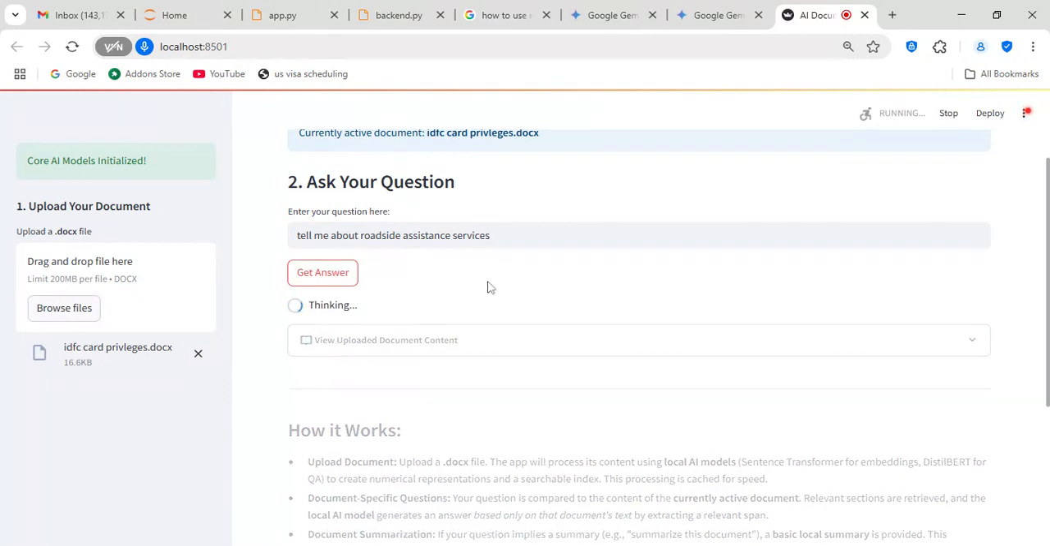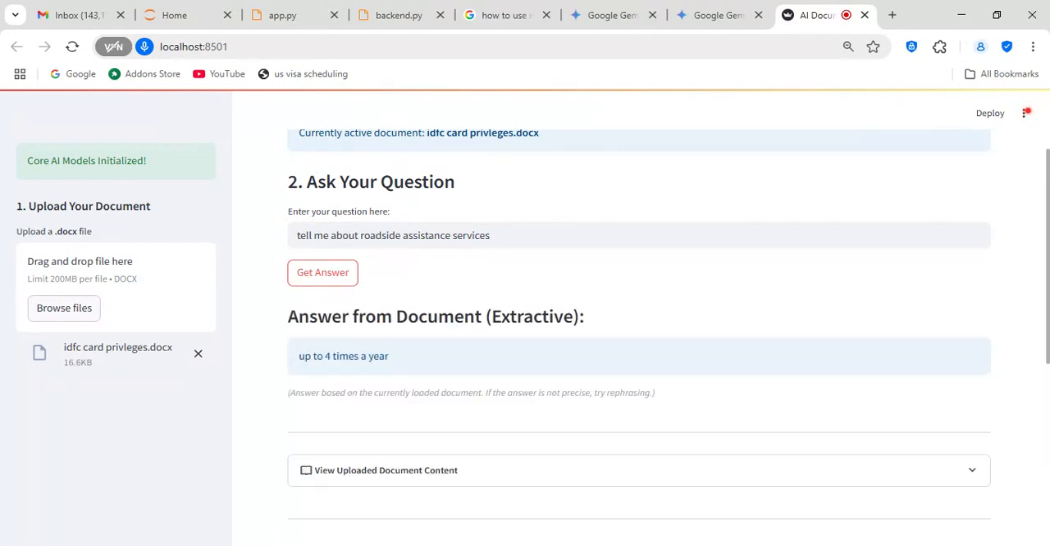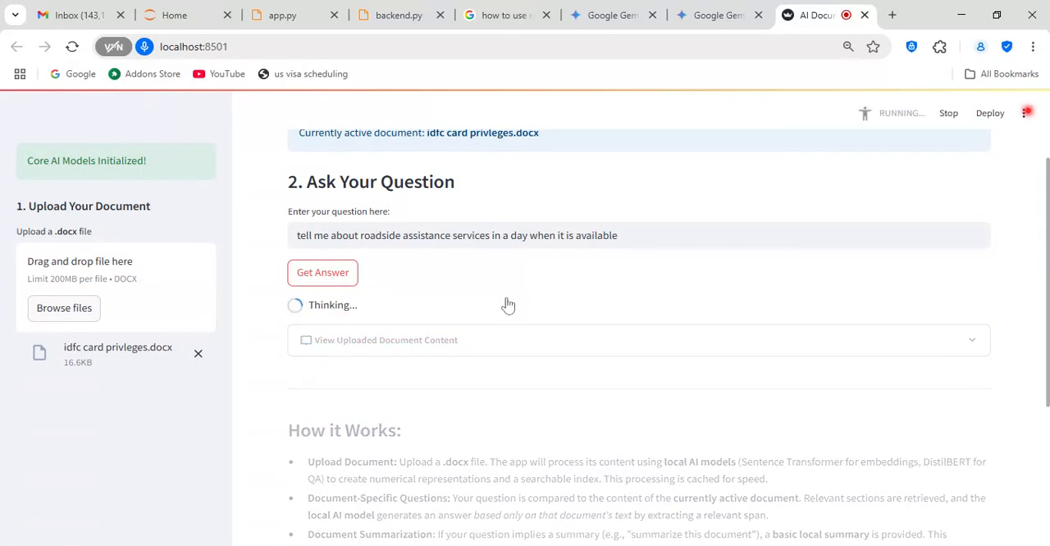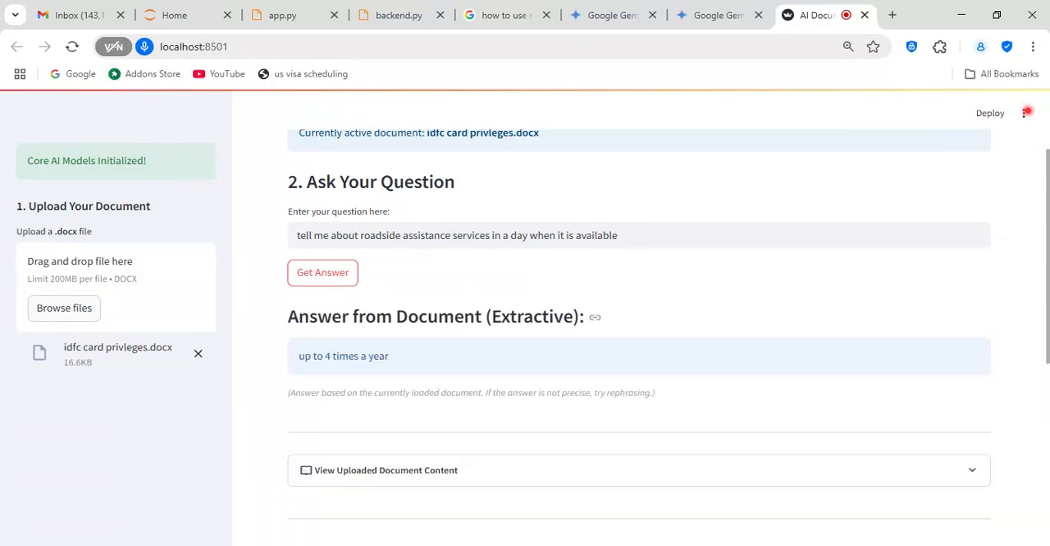Let's see if it is able to tell me that up to 4 times a year, in a day when it is available. I am expecting 24 by 7. I don't know if it will be able to give me that answer, up to 4 times a year. So still not up to the mark, but enough powerful, and we will be able to add more accuracy to it.